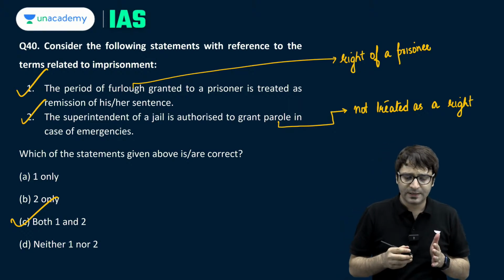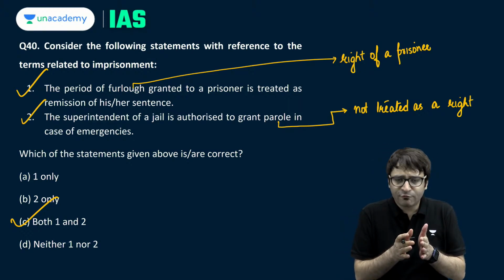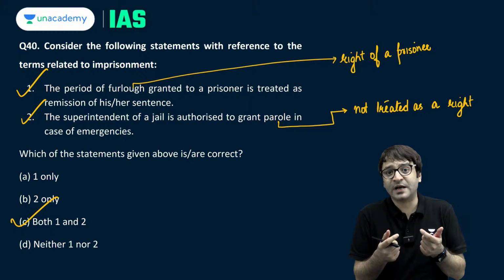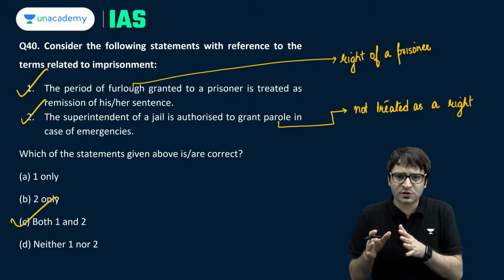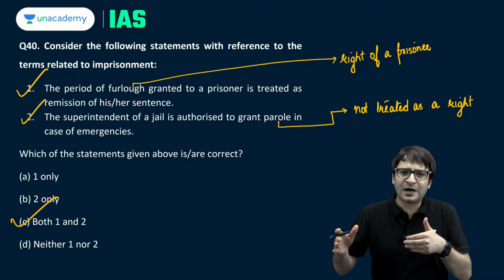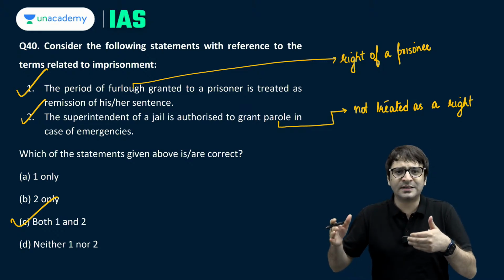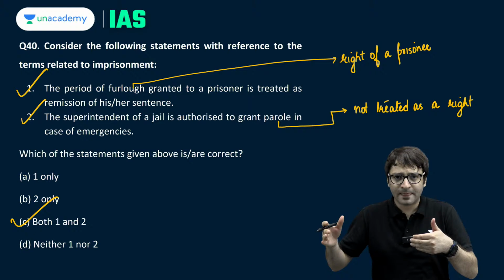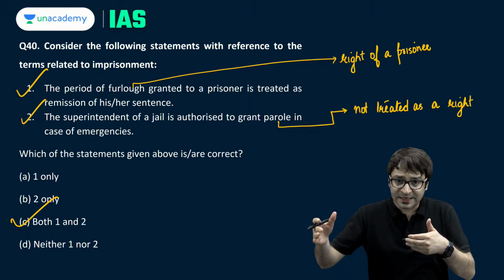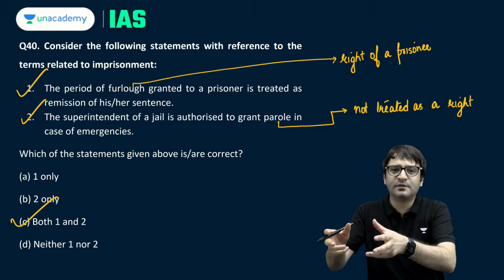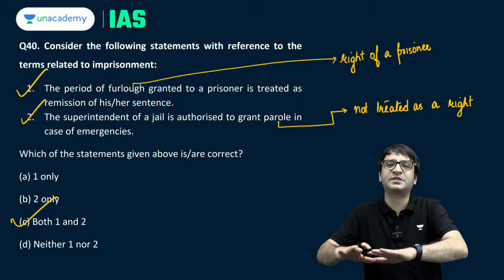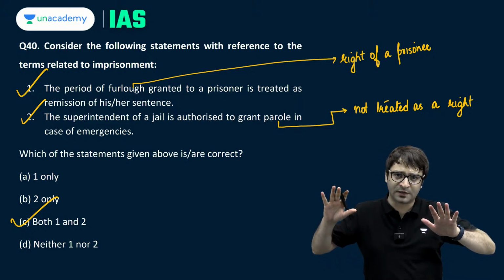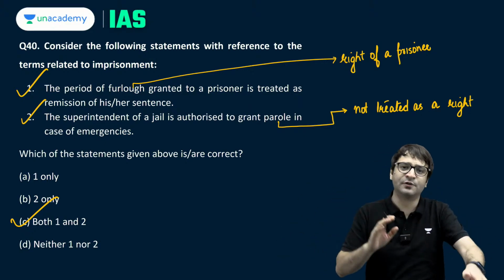But the point is, furlough, for example, is a matter of right of an individual and normally is given to those prisoners who are serving long-term imprisonment in the jail. They can be released, and that's their right. Released for certain days so that they can mix with society, so that they do not stay away from society for a long time. It's a matter of right for them.